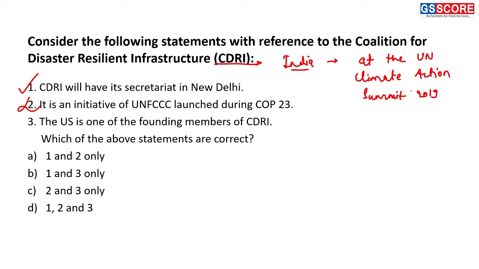Third, the US is one of the founding members of CDRI, right? So this statement is also a correct statement. The US is one of the founding members of CDRI. So first and third statements are correct. Answer of this question is B, 1 and 3 only.